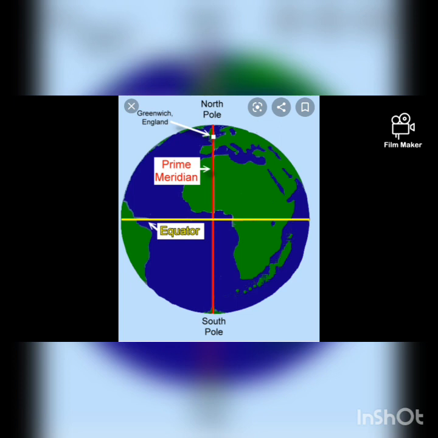So the 0-degree longitude is called the prime meridian. The 0-degree longitude also divides our earth into two halves. The part that lies in the west direction is called the western hemisphere, and the part that lies in the east direction is called the eastern hemisphere.